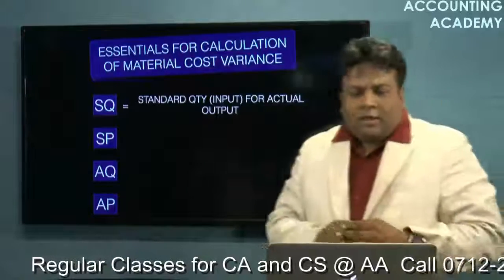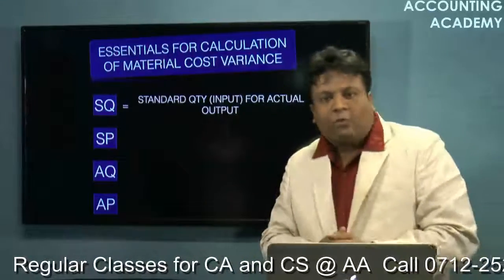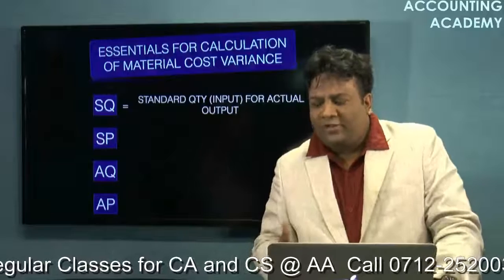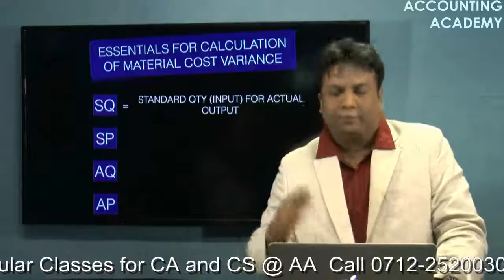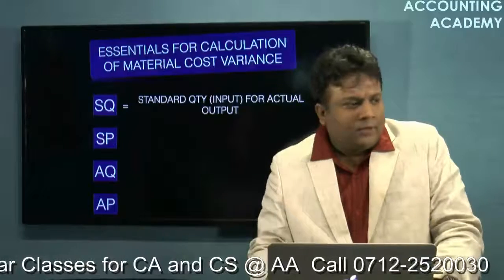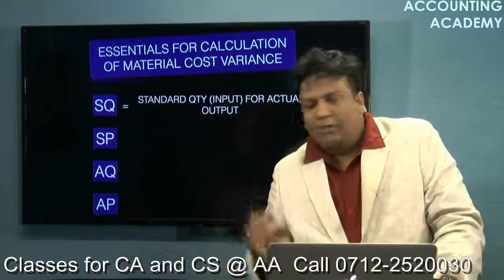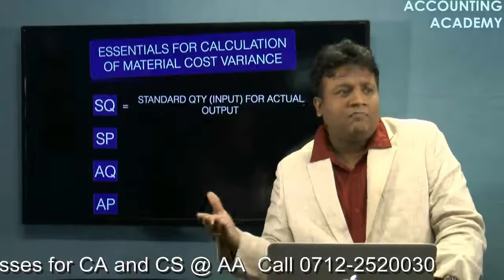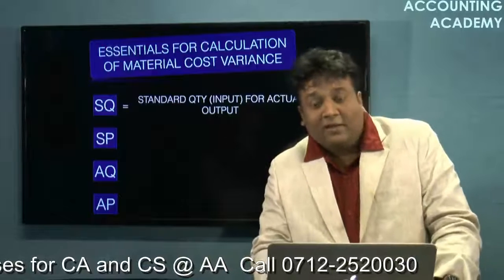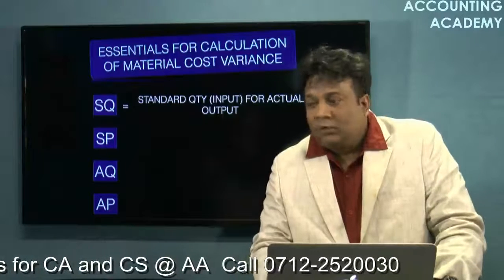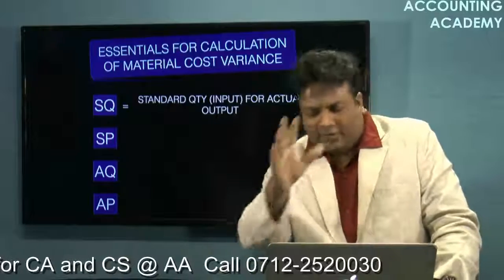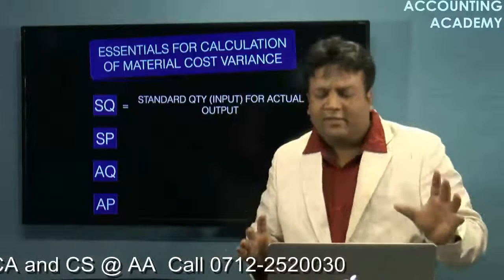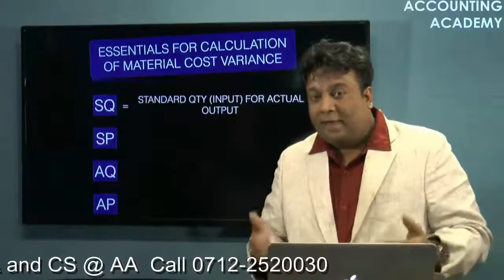Say we run a restaurant, and we budgeted that we will be manufacturing 100 plates of biryani a day. Suppose I have budgeted that for 100 plates, I need around 20 kgs of basmati rice. I'm not that good in cooking, but just assume for the sake of the example. 100 plates of biryani need around 20 kgs of rice. This is what I budgeted.